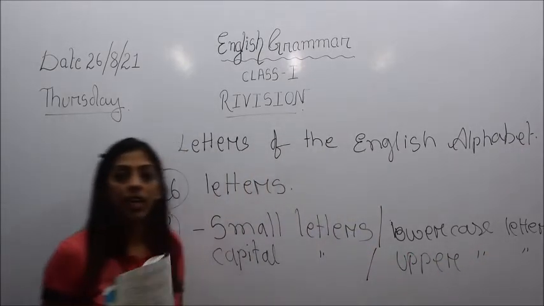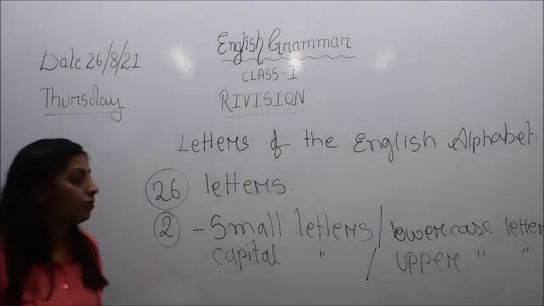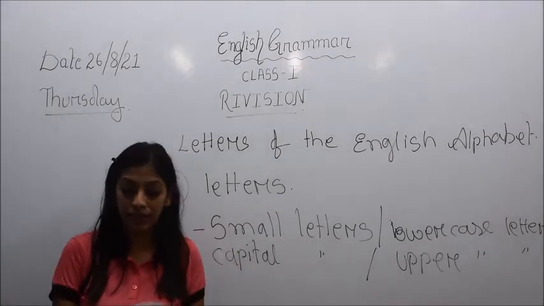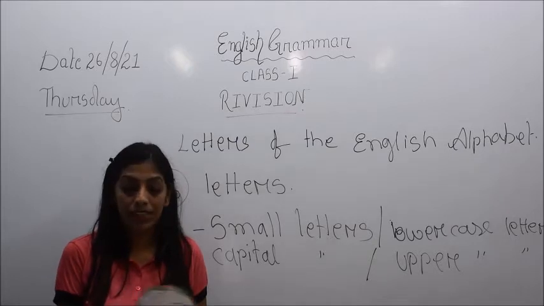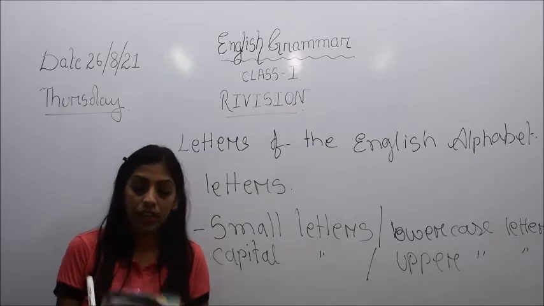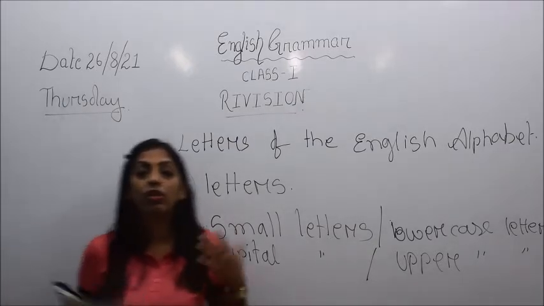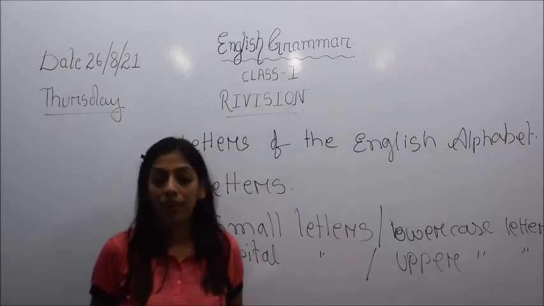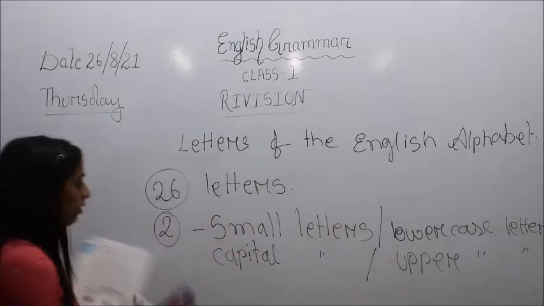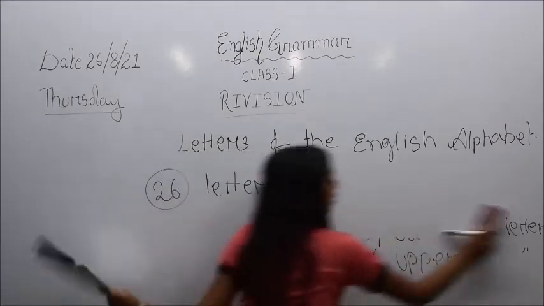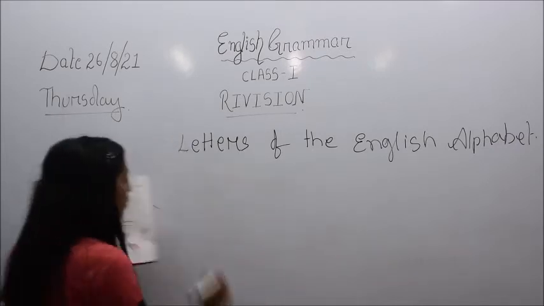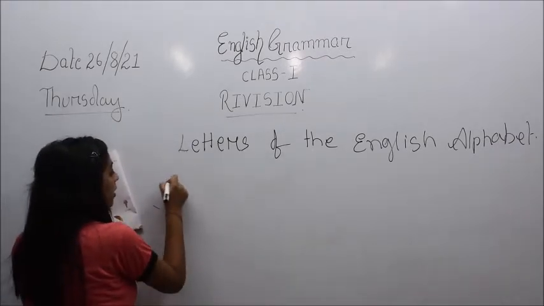Then next, what was there in this lesson is the vowels and the consonants. I had taught you that there are 5 vowels in the English alphabet. And what are they? They were A, E, I, O, U. So how many vowels are there in the English alphabet?